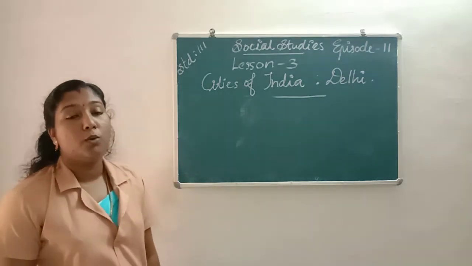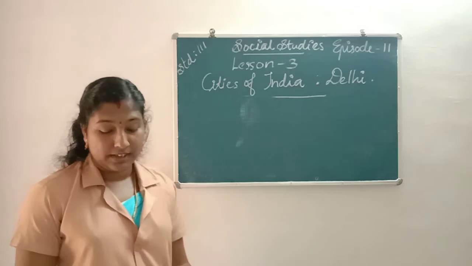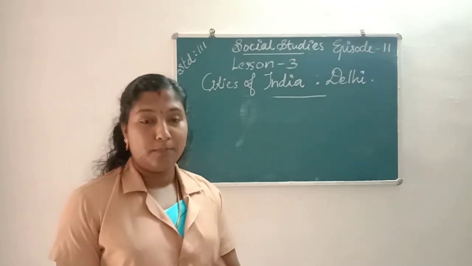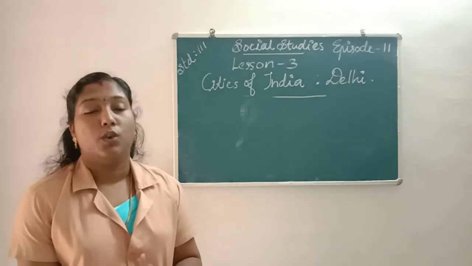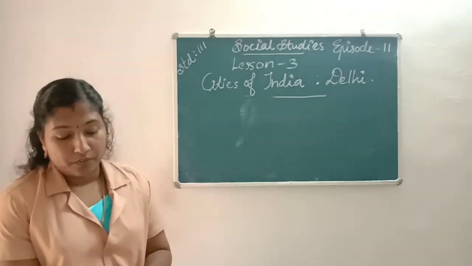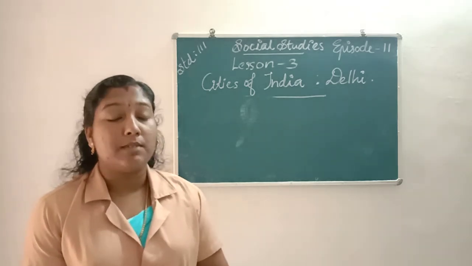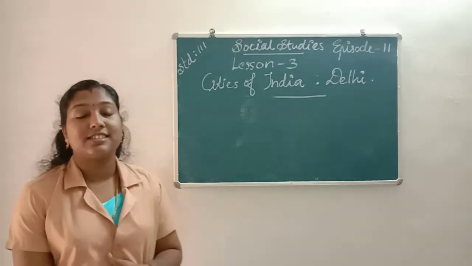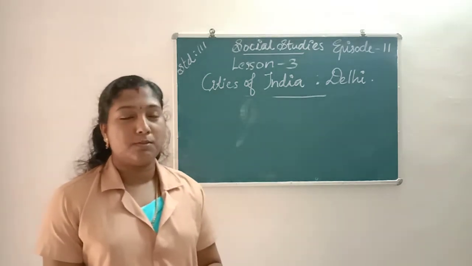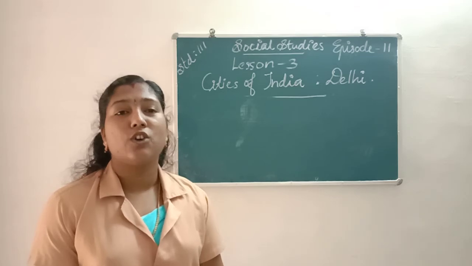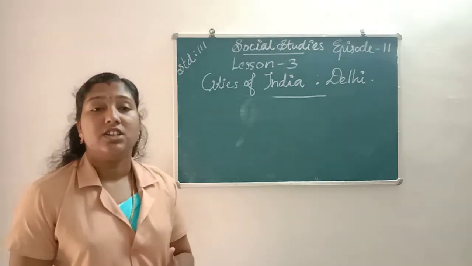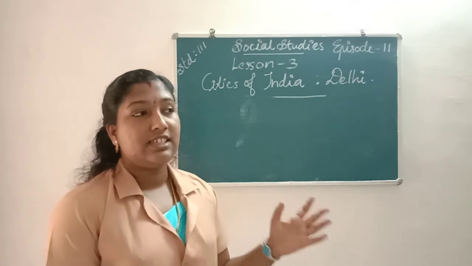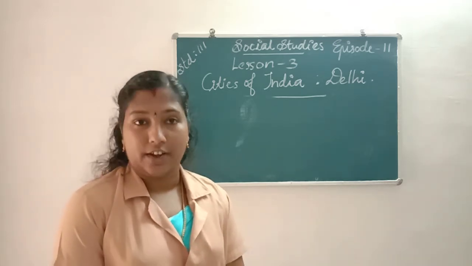Next we learn about Humayun's Tomb. Humayun's Tomb is the tomb of the Mughal Emperor Humayun. It has been declared a World Heritage Site by UNESCO since 1993. Next we learn about Jama Masjid. Jama Masjid is the largest mosque of India. It is also built by the Mughal Emperor Shah Jahan. It is situated just opposite to the Red Fort.